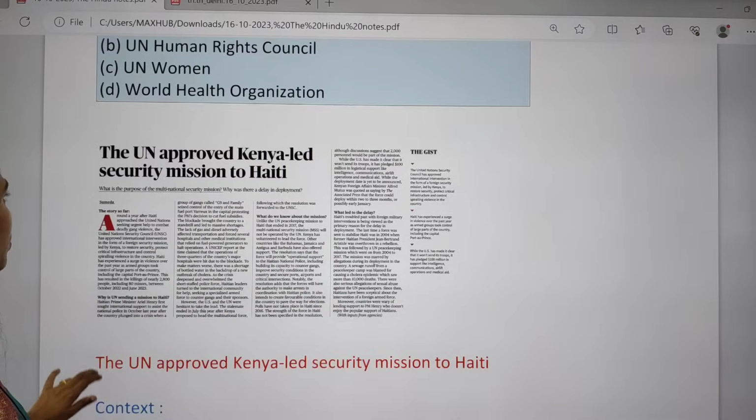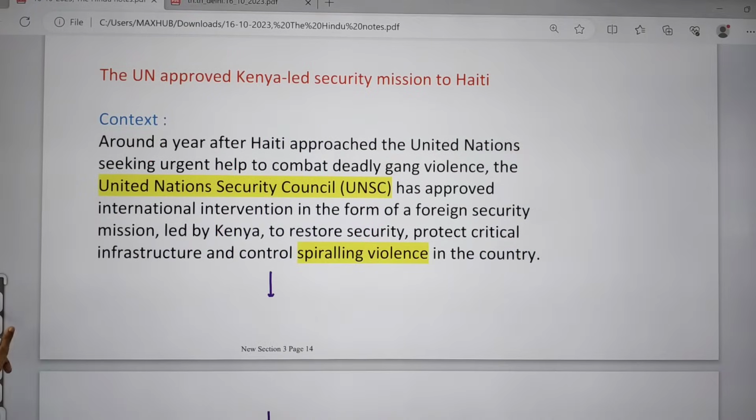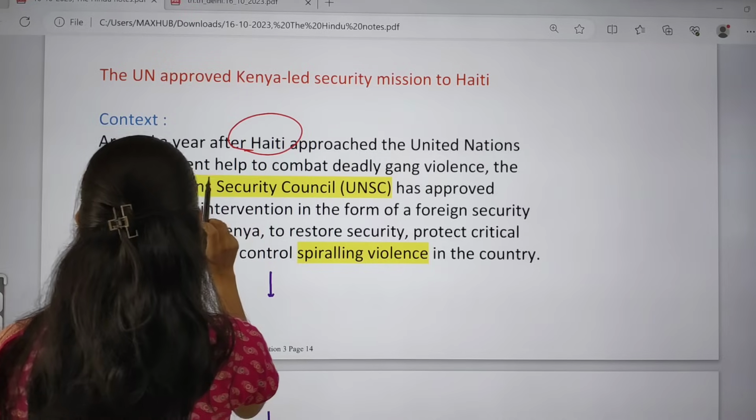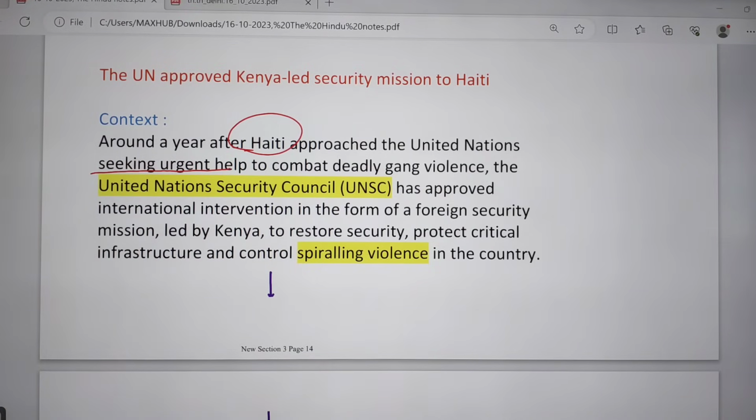And next topic is the United Nations approved Kenya-led security mission to Haiti. This article is important from your international relations point of view. If you see the context, it says that around a year after Haiti approached the United Nations to seek urgent help to combat deadly gang violence.